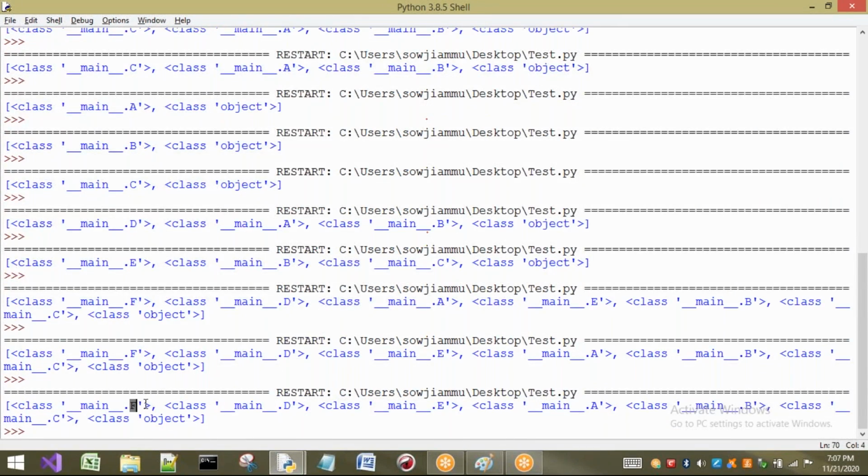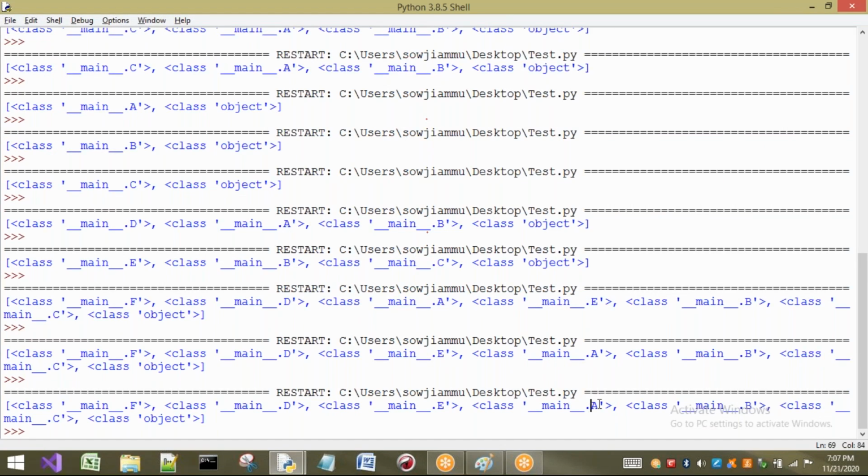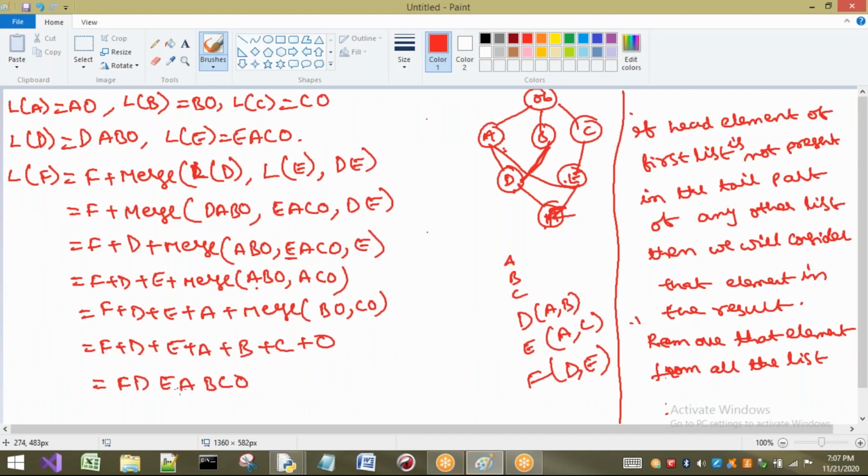So what is the output we got? F, D, E. First I will check F, D, E. After that A, B, C, object. So it is correct. So till now we have seen two examples. Now I will take a somewhat bigger example so that we get clarity. Through the concept of this C3 algorithm, internally how the method resolution is going to take place, we have to understand. One more example I will consider.